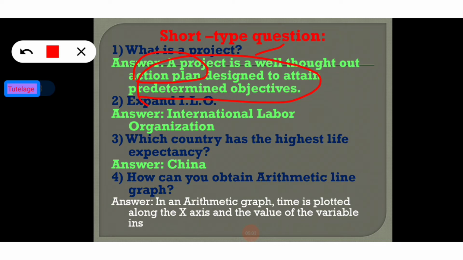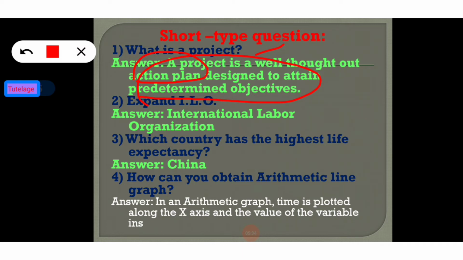That's why it is a well thought out action plan which focuses on attaining those predetermined objectives. So this is known as a project.